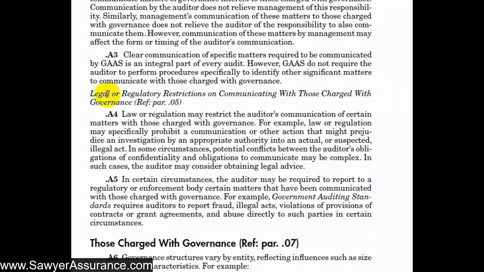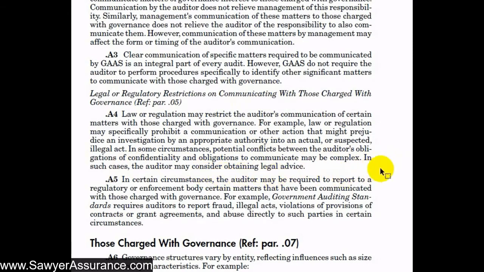And finally, as it relates to legal or regulatory restrictions on communicating with those charged with governance, the law or regulation might restrict our communication of certain matters with those charged with governance. For example, the law or regulation might specifically prohibit a communication that might prejudice an investigation. And of course, there might be a conflict between our obligation of confidentiality as well as our obligation to communicate with those charged with governance, and that could certainly be complex and maybe more of a legal matter that we need to consult with legal counsel about.